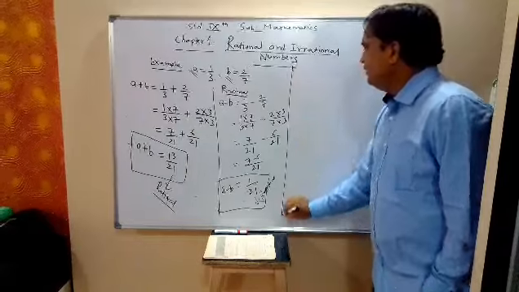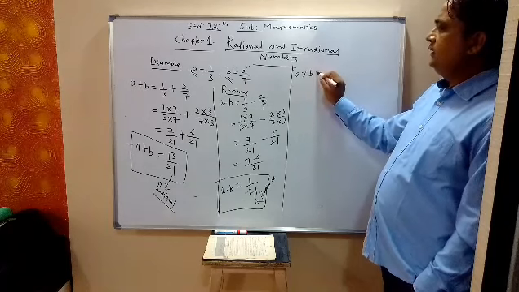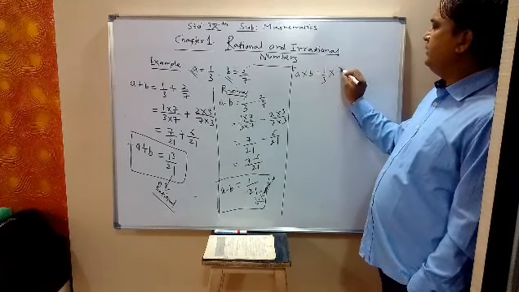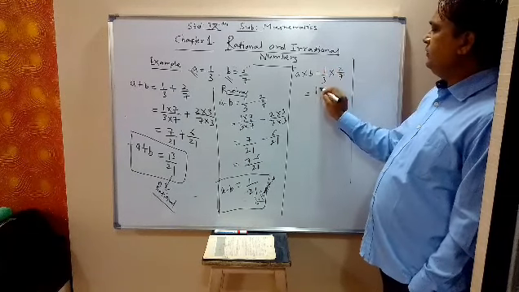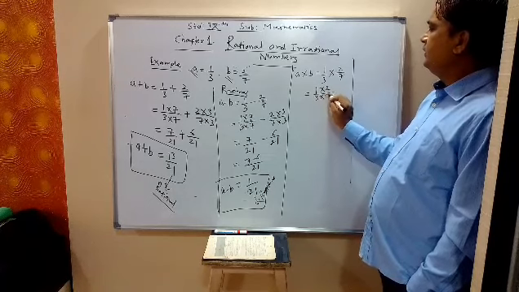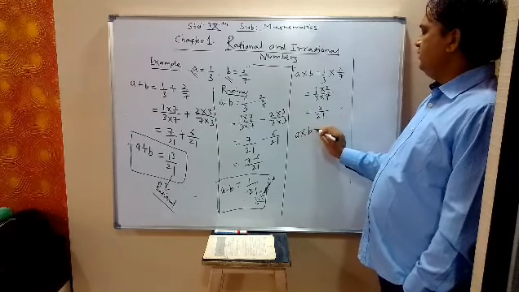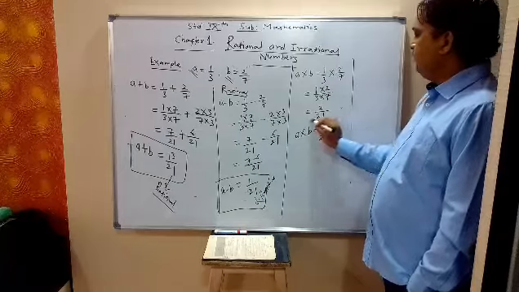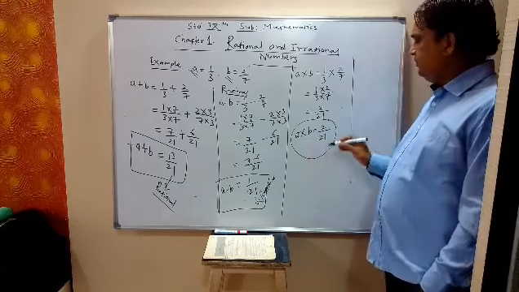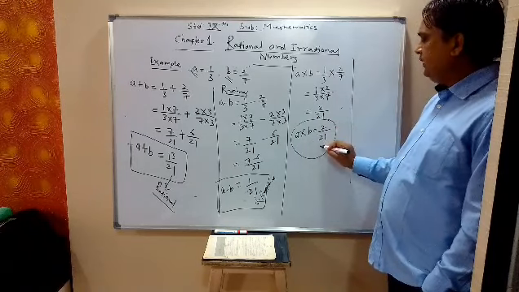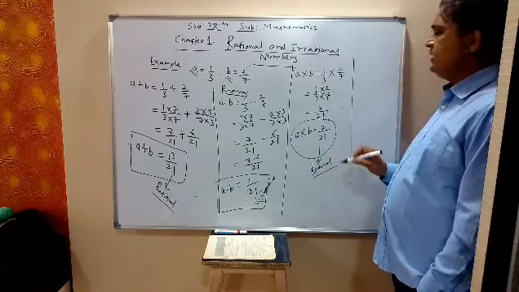Let us take multiplication. A into B. A is 1 by 3, B is 2 by 7. Multiply numerator with numerator and denominator with denominator: 1 into 2 upon 3 into 7. So that is 2 upon 21. So A into B is 2 upon 21, which is again in the form of P upon Q. So A into B is again a rational number.